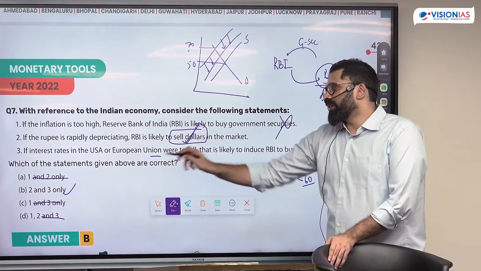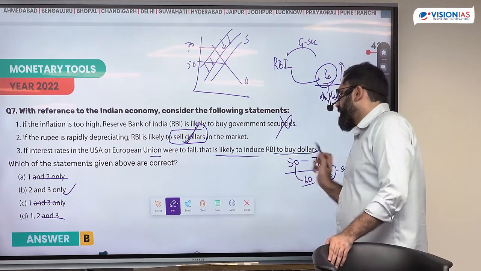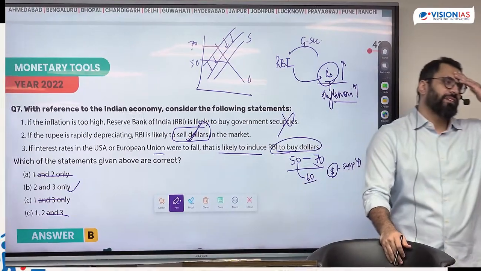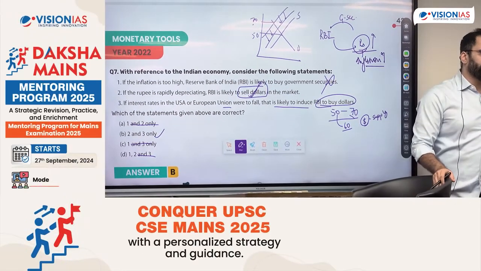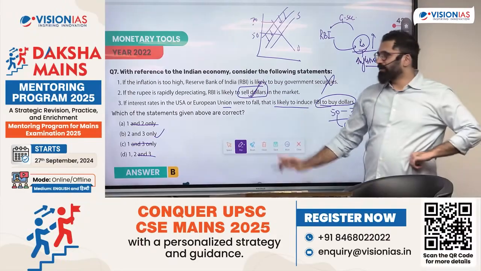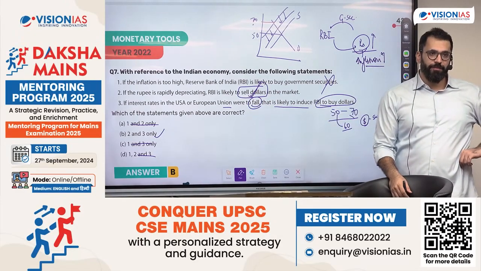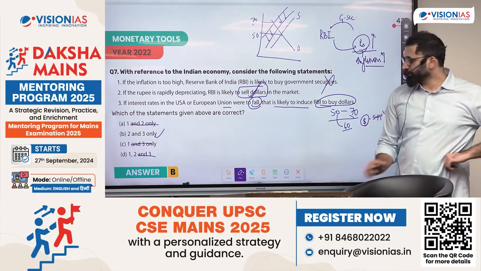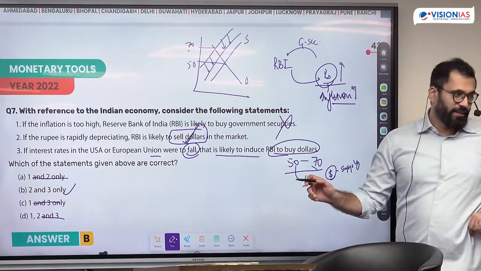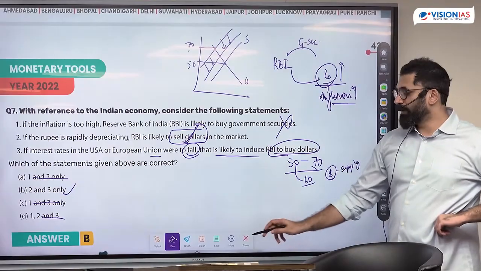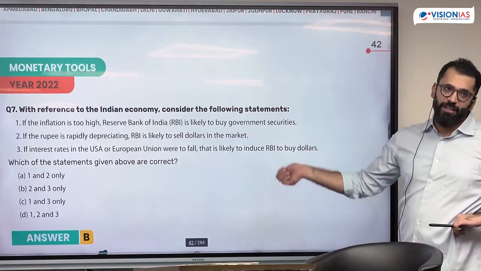If interest rates in US were to fall, it is likely to induce RBI to buy dollars. This was the most interesting statement here. If interest rates in US were falling, what will happen in Indian economy? Flight will happen. If interest rates abroad are lower, people will bring more money to India or less money?